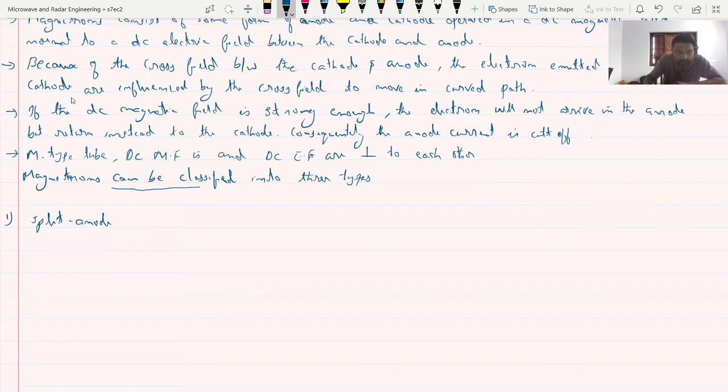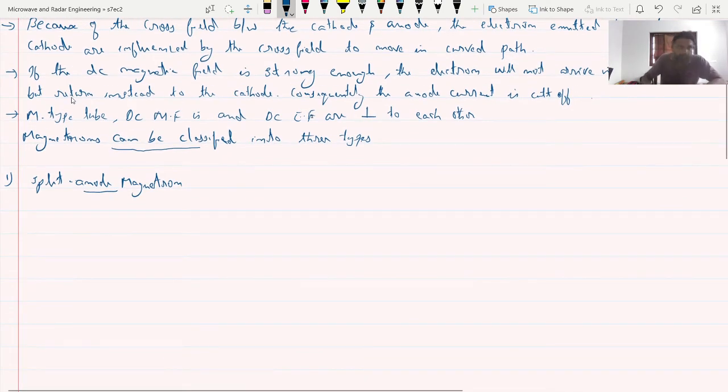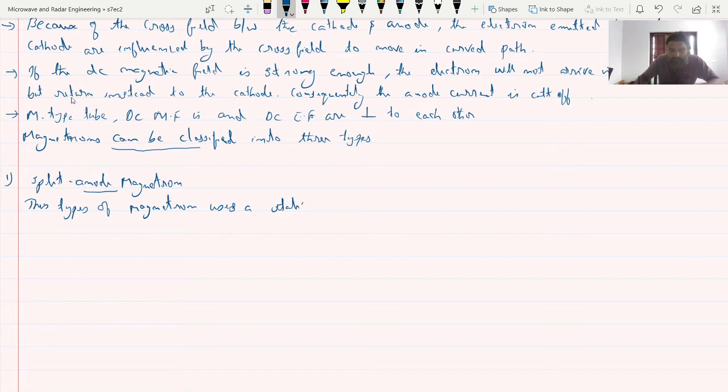This type of magnetron uses a static negative resistance between two anode segments. That's the first category.